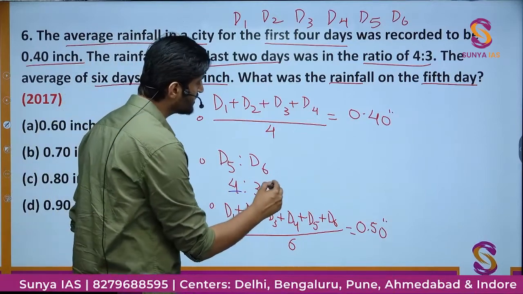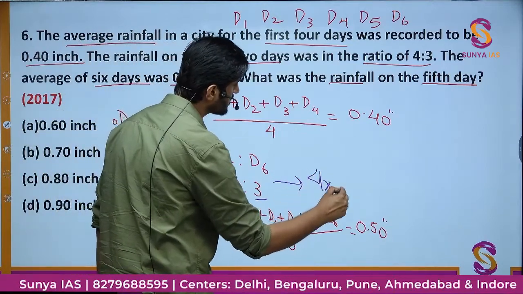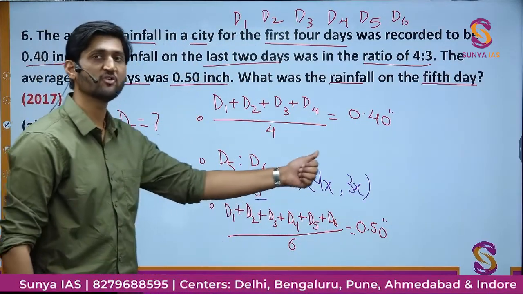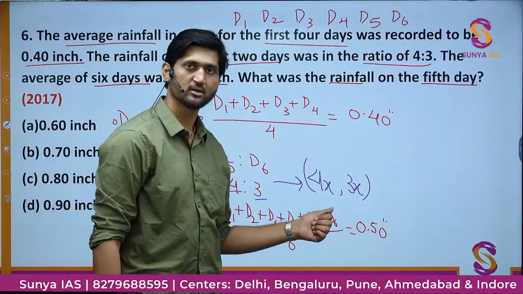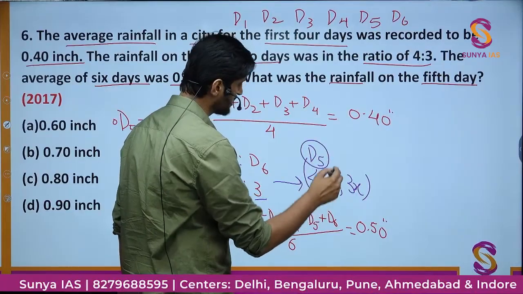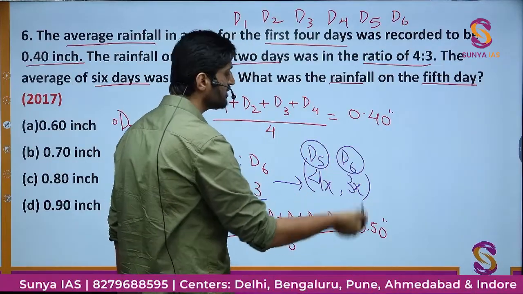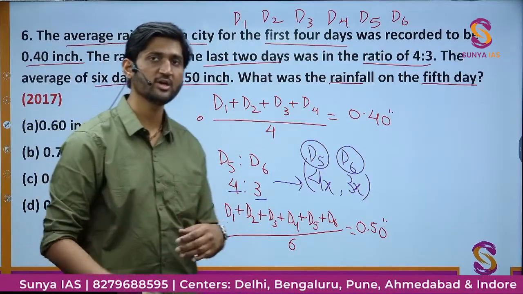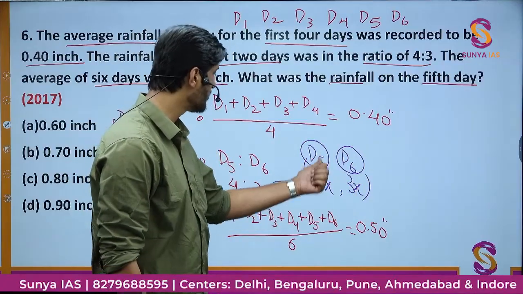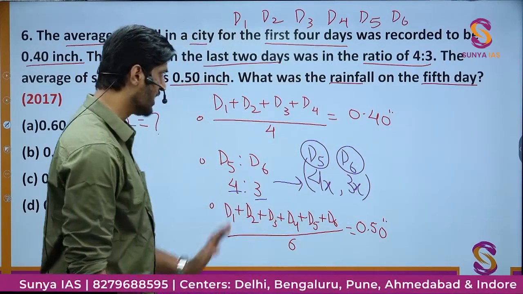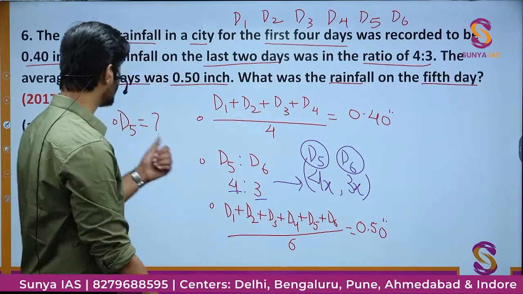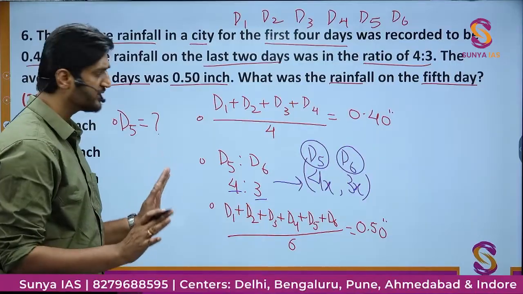So we can write it in the simplest form as 4x and 3x. What we are doing is basically assuming some multiple of the ratio that we assume to be x, and therefore the value of D5 would be 4x and the value of D6 would be 3x. They will be in the same ratio 4:3, whatever be the value of x. These are the values we are going to give for D5 and D6. Now using all this information we have to find out the value of D5.